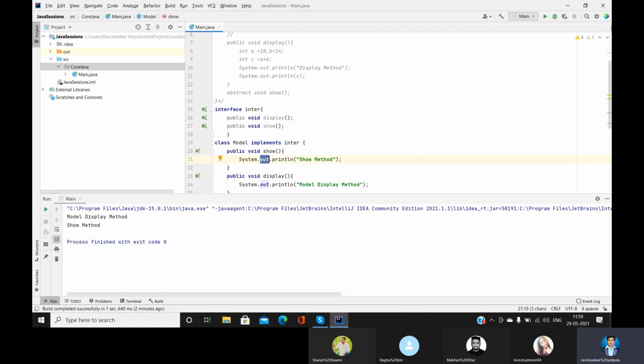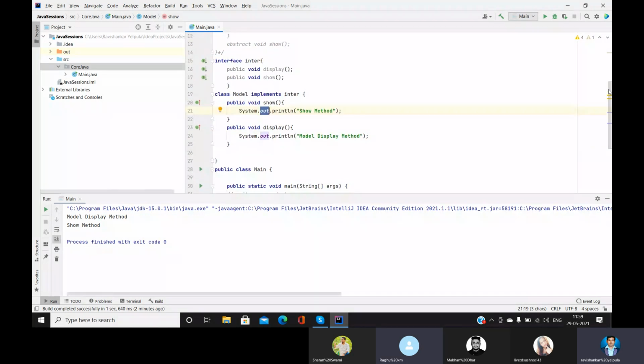And that's it, guys. Ravi, what is the difference between implements and extends? When you use the keyword extends, you can only extend a class, not an interface. Whenever you want to use an interface, you have to use the keyword implements. Okay, we'll try to do that. We'll find the errors.